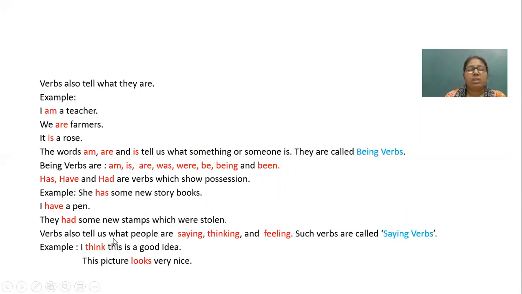Verbs also tell us what people are saying, thinking, and feeling. So, such verbs are called saying verbs. For example, I think this is a good idea. This picture looks very nice.